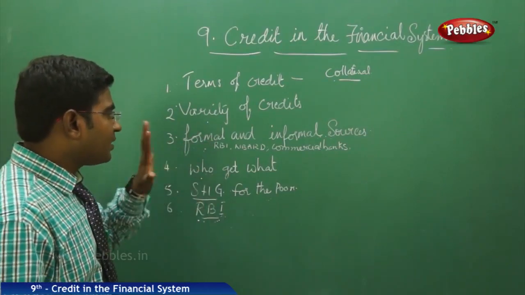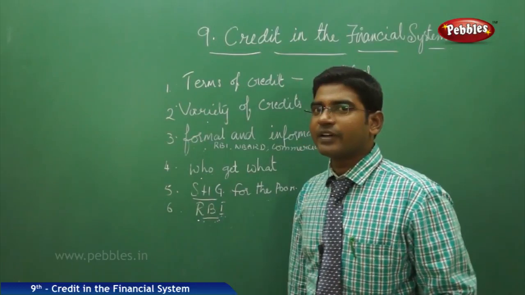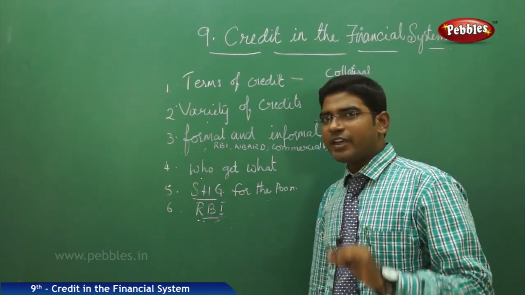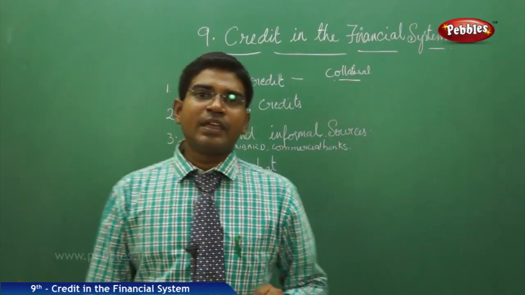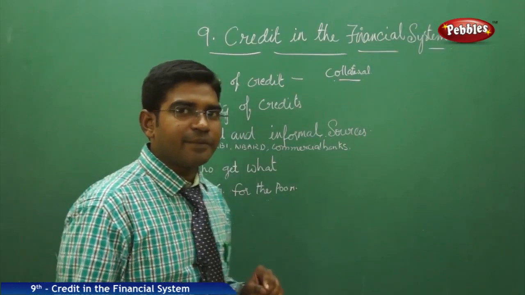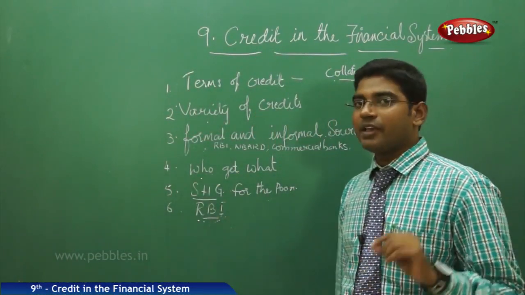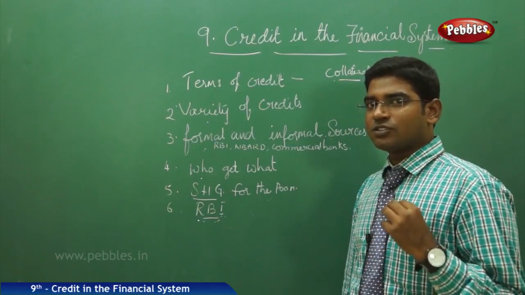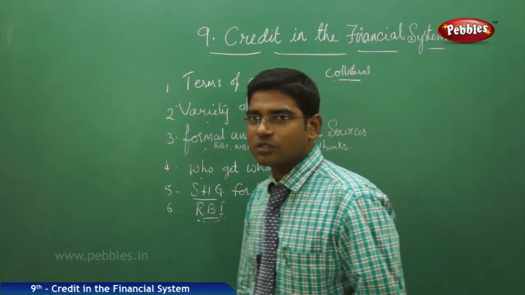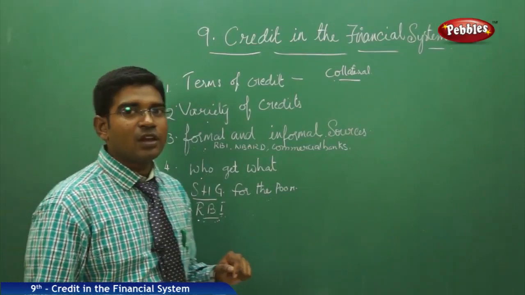So there are different kinds of loans, and we have different categories of people getting eligibility for different kinds of loans. So the self-help groups have become a very crucial step and development in awakening the women and also the development of the society, and also make sure that women stand on their own legs and they become free from the clutches of the money lenders. So these are the key concepts and related concepts we have learned from the lesson of credit in the financial system.